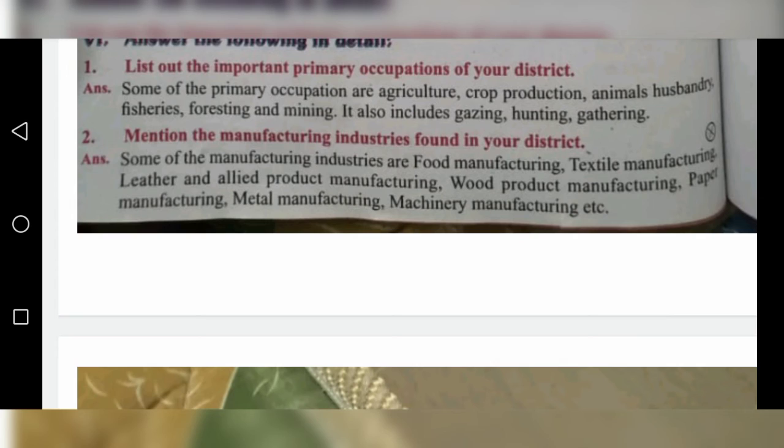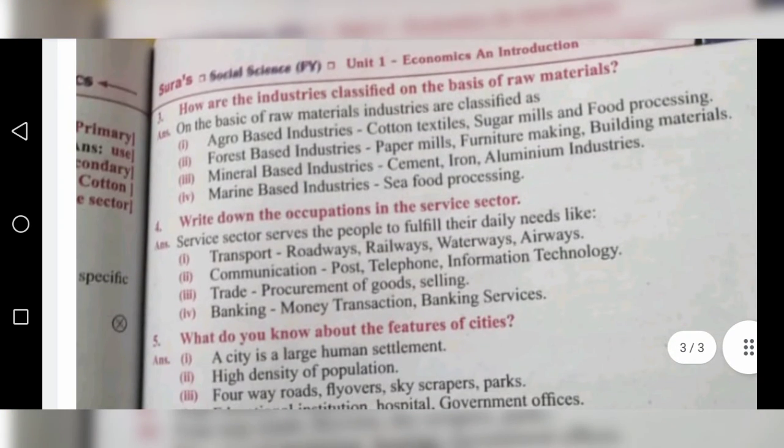Next, second question. Mention the manufacturing industries found in your district. Some of the manufacturing industries are food manufacturing, textile manufacturing, leather and allied product manufacturing, wood product manufacturing, paper manufacturing, metal manufacturing, machinery manufacturing, etc. Okay, next one, third question.